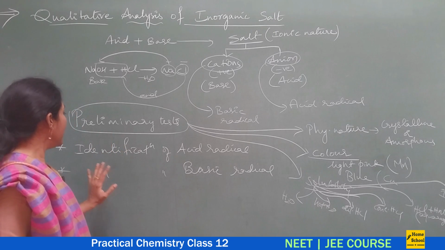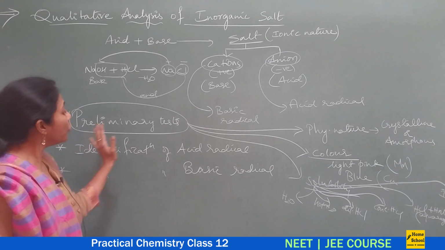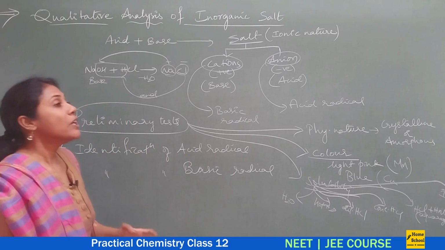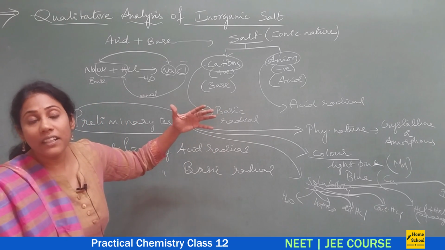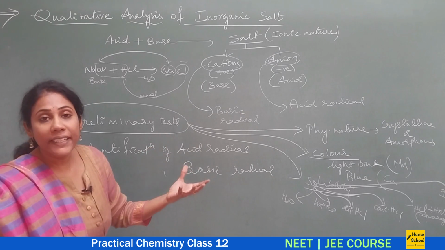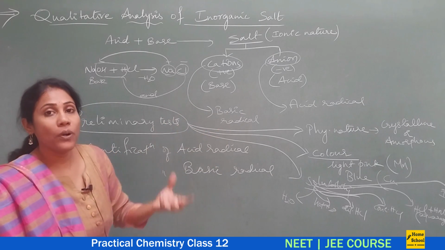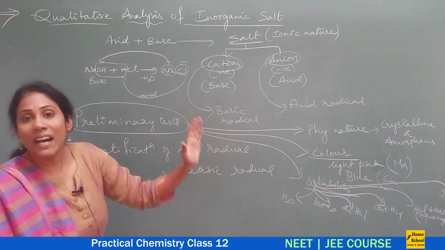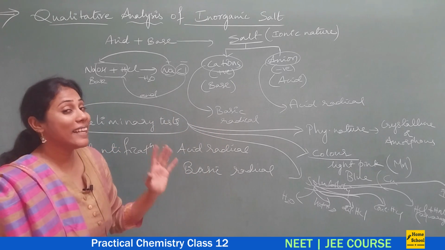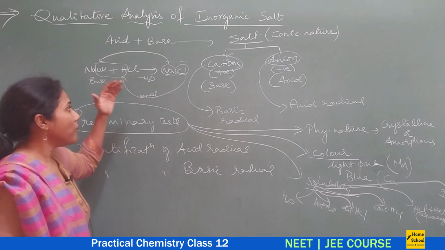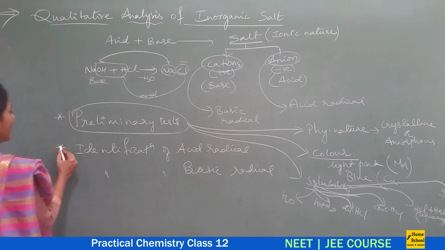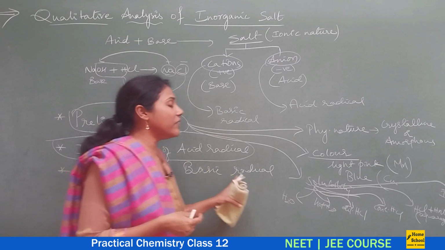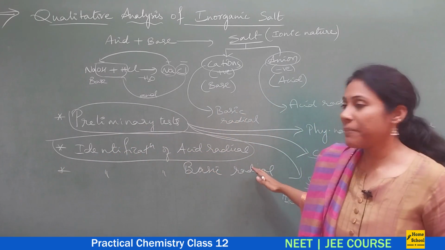Now, what is important is to understand how to identify acid radicals and basic radicals. What are the different acid radicals you have in your syllabus? How do you identify them? What confirmatory tests do you have to remember? The chemical reaction part of it can be asked in your competitive examination, and that is what we are going to discuss. So first in this video, let me cover the identification of acid radicals, and in the next video we will discuss the identification of basic radicals.